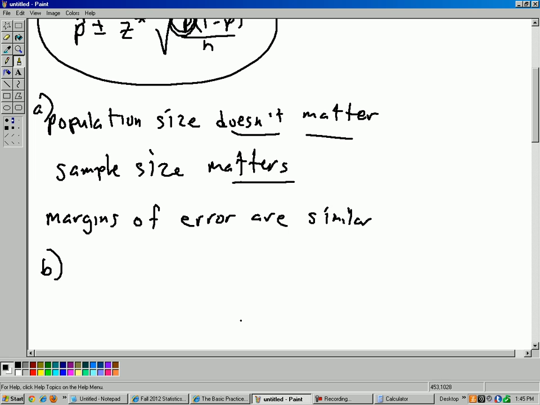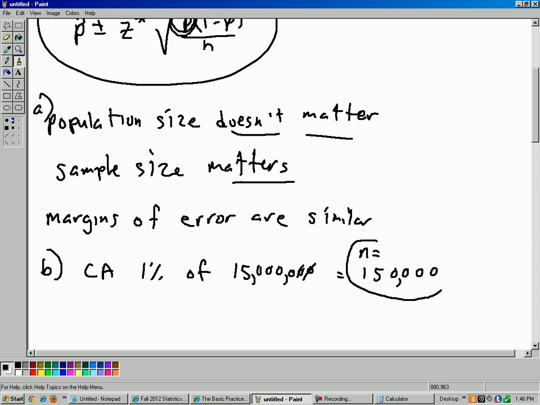Okay, well then it's going to matter a lot because California, what does it say? 15 million tax returns? 1% of 15 million, that's equal to, well, a trick for 1%, take off the last two zeros. So 1, 2, 3, 4 is a 15 with 4 zeros after it. So that means you have n equals 150,000. That's 1% of your population. So we have a huge sample size for California.